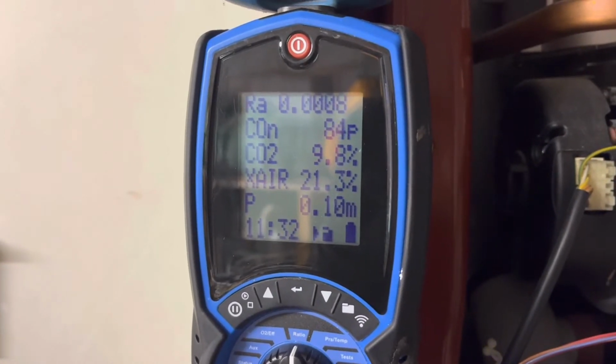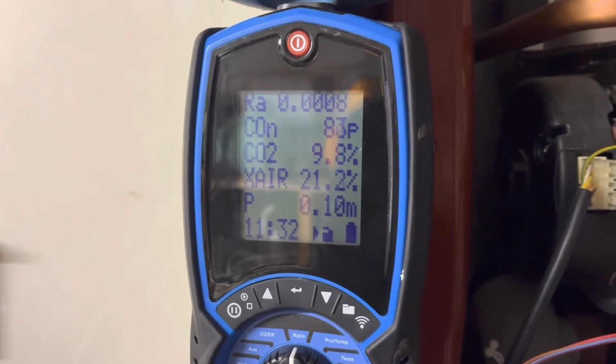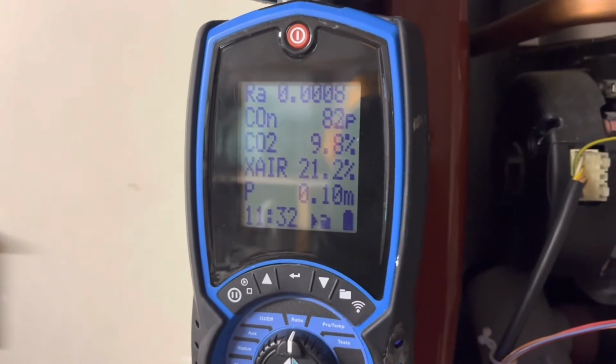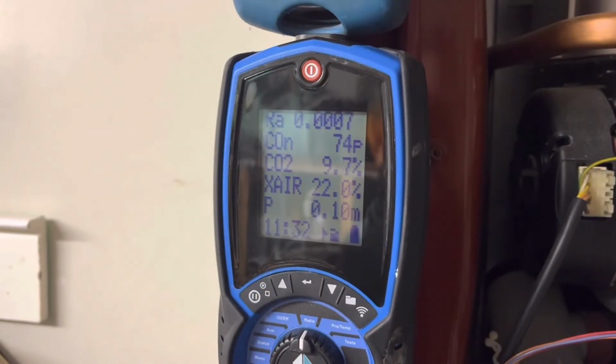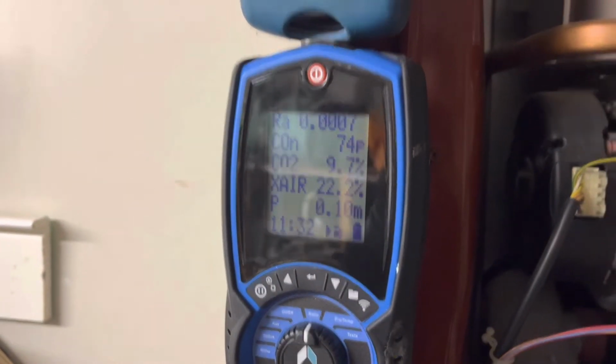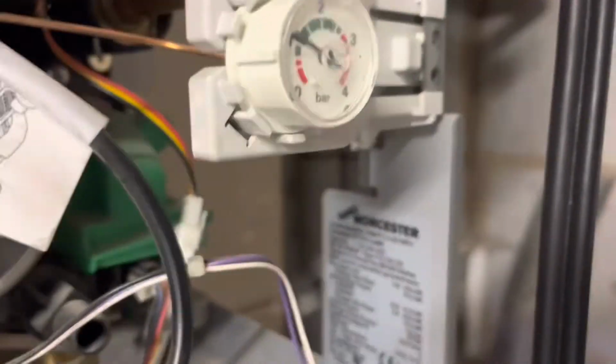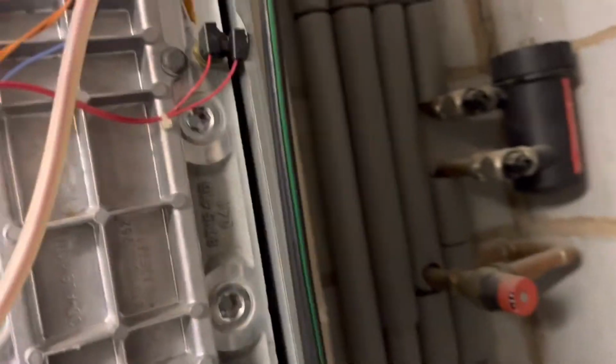Let it stabilise again. Might get slightly more. And there you go, 9.7. So that's set up minimum, maximum CO2s on this boiler.